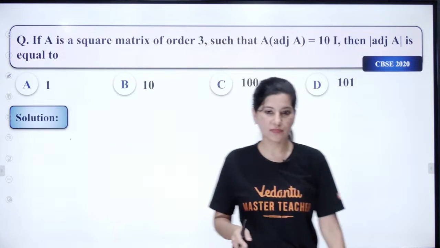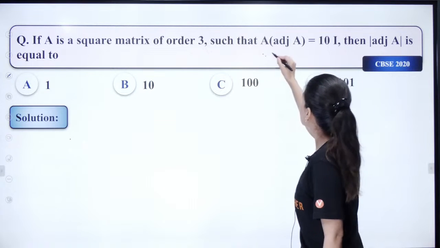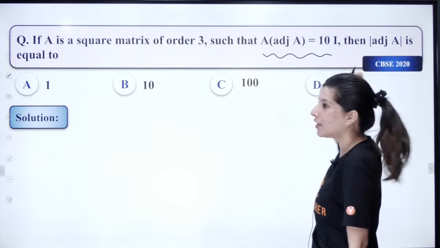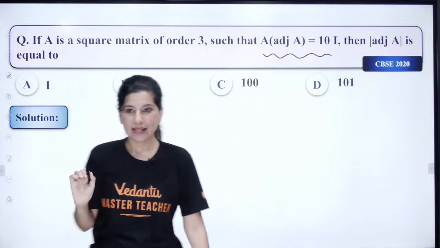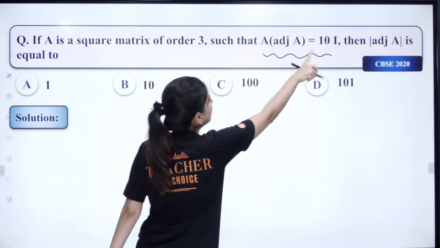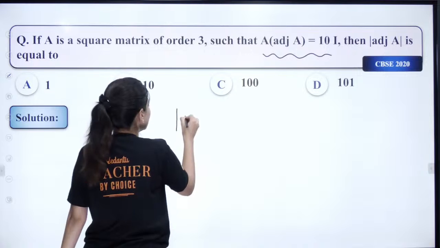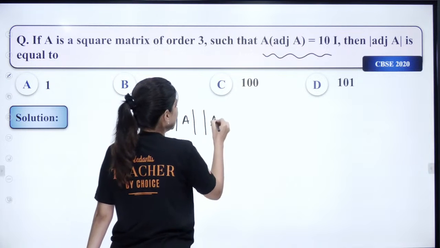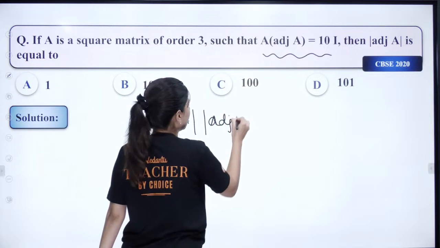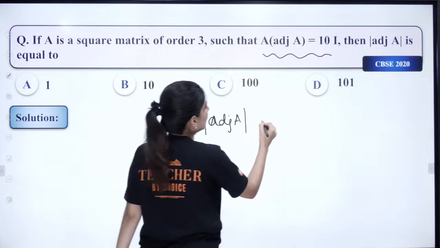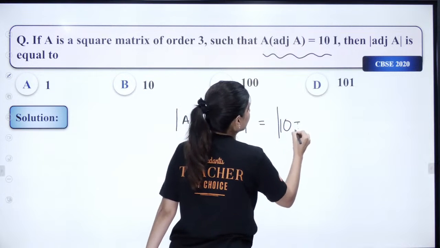Okay. I'll explain one more time. This is your equation and you are looking for the determinant of adjoint A. Shall we start? Can I take the determinant of this equation on both sides? So determinant A, determinant adjoint of A, will be equal to determinant of 10I.